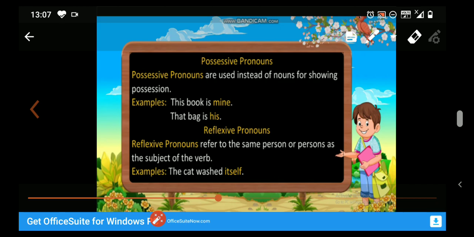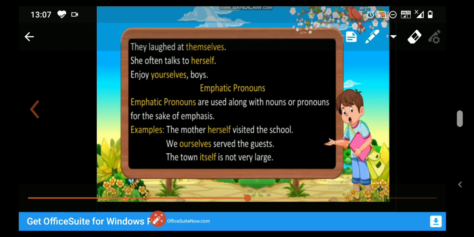See in the first example, the cat. Cat is singular, so we use here itself, SELF. In the second example, they. What is they? They is a plural subject. So what have we used here? SELVES. Next example, she. Singular, SELF, herself. Enjoy yourselves, boys, and boys also plural. Then for boys, what do we use here? Yourselves, SELVES, selves.